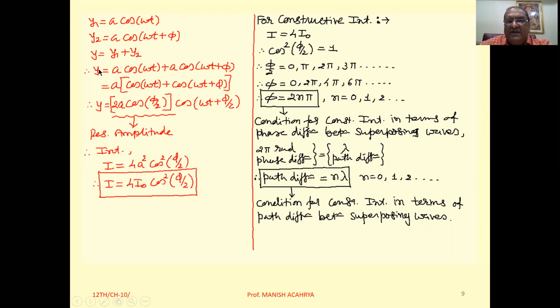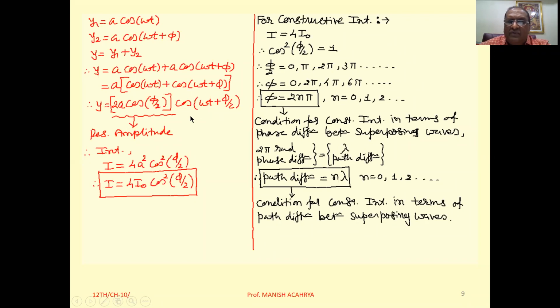Now the resultant displacement will be y equal to y1 plus y2. So y is a cos omega t plus a cos (omega t plus phi). Take a common: cos omega t plus cos (omega t plus phi). So cos plus cos; for that we can prepare the resultant equation 2a cos (phi by 2) into cos (omega t plus phi by 2).